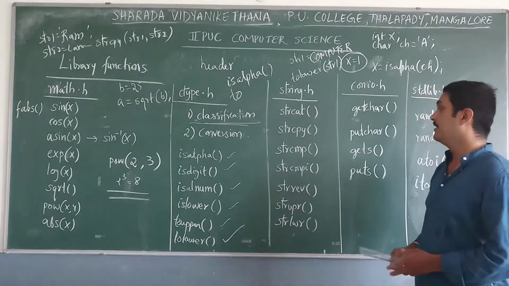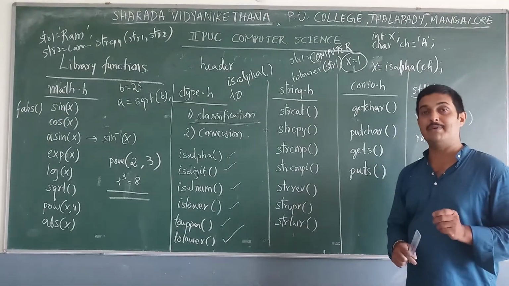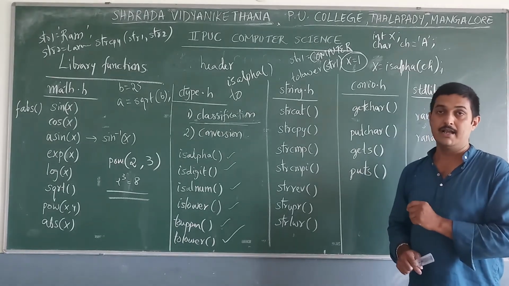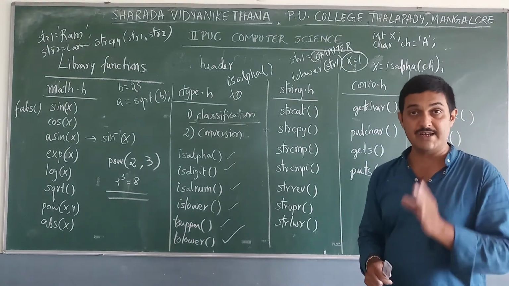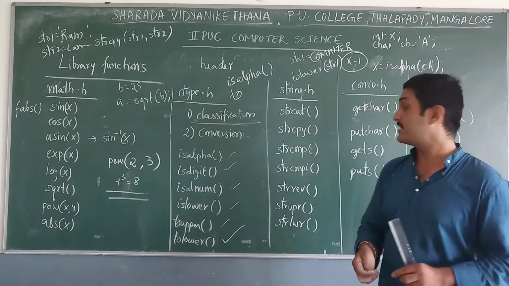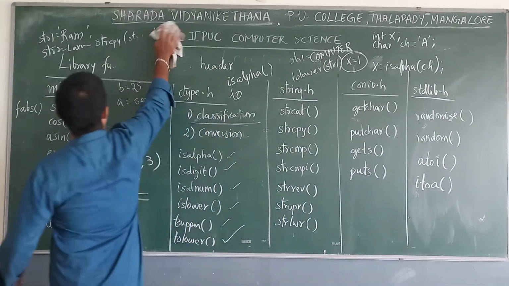So these are about the strcpy function, to copy the contents of one string variable to another. Next, strcmp. strcmp means string comparison, to compare one string with another, and strcmp is case sensitive, that means it treats uppercase and lowercase letters differently.